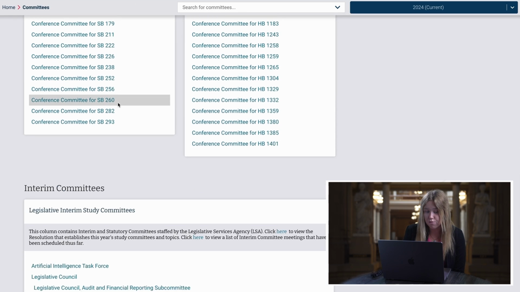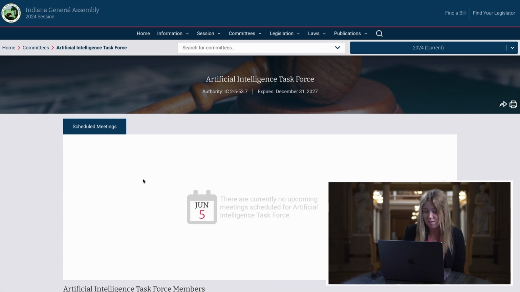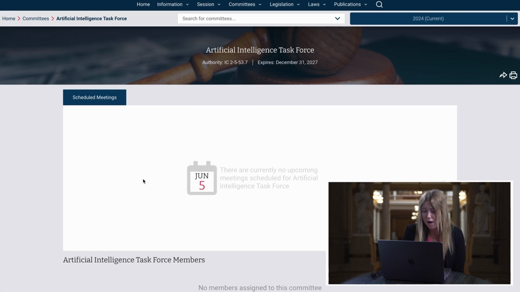Now we're going to scroll down to the interim study committees. Now these are formed when the session is not going on to take a look at important issues and inform potential future legislation on these topics. For example's sake, let's go ahead and click on the Artificial Intelligence Task Force. Now, as you can see, there are no meetings currently scheduled for this.